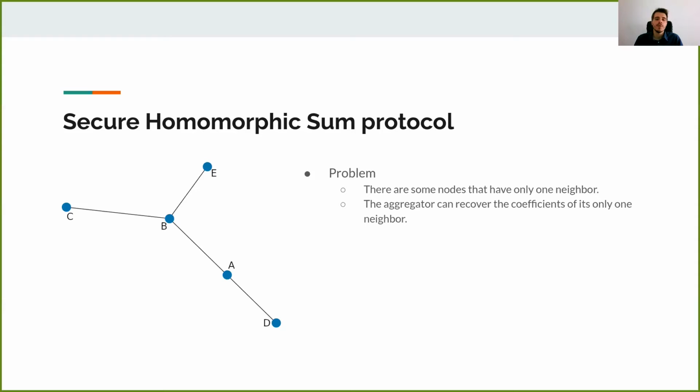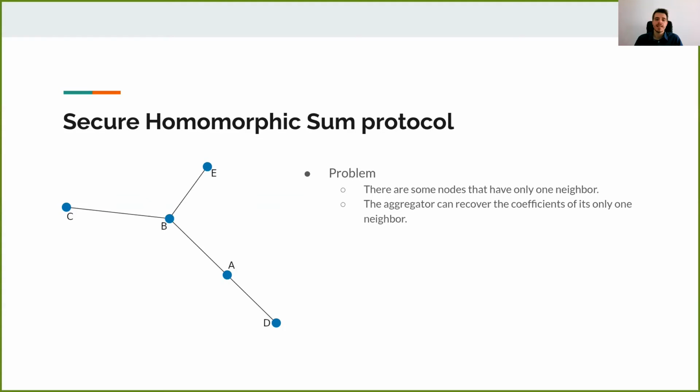In our protocol, we assume that each node has at least two neighbors. But if we also consider the other case, where we have a node with only one neighbor, we have a problem.